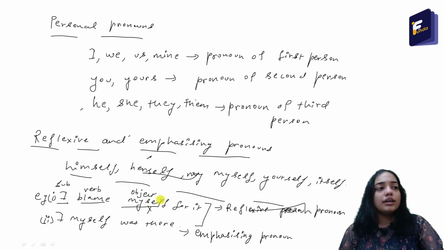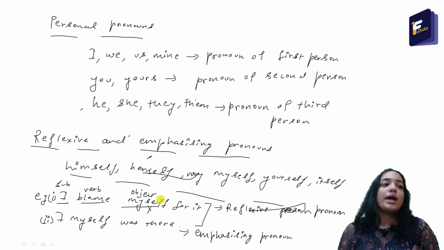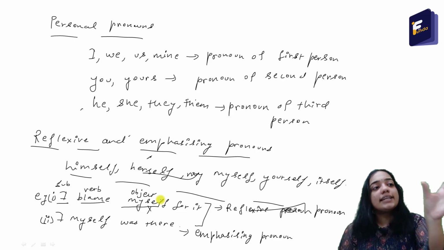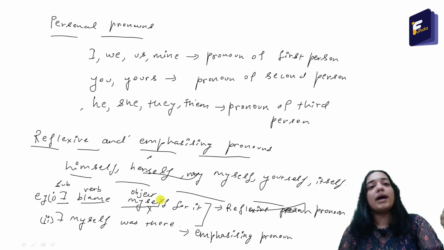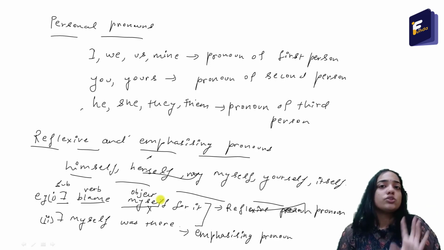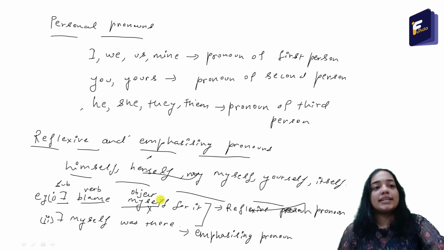If I say I blame for it, then I don't know whom I have to blame. I am blaming someone else, or I am blaming myself, or whom am I blaming? So the sentence is incomplete without the word myself. Without the word myself, I cannot know what the sentence is talking about. That is why in the first sentence, the word myself is reflexive.